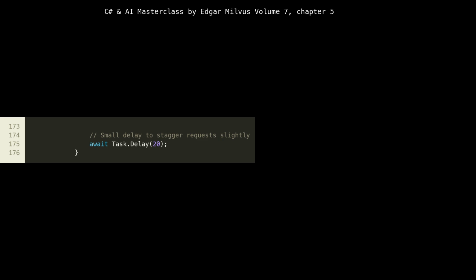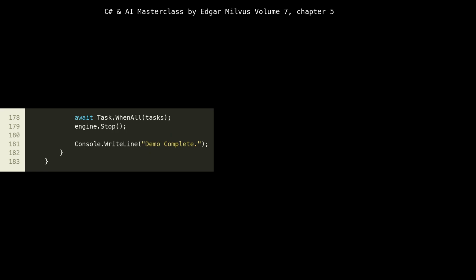At lines 173 to 176, we introduce a small await Task.Delay(20) after each client request submission. This delay is intentional, it staggers the request slightly. Without it, all 10 requests would hit the _requestQueue almost simultaneously, likely forming one large batch immediately. By staggering them, we can better observe the batching behavior where requests might arrive over a period, allowing the engine to collect a partial batch if the timeout is reached before the batch size.